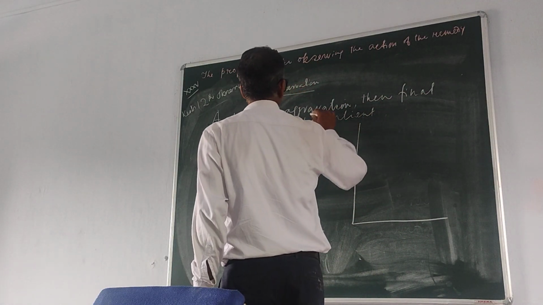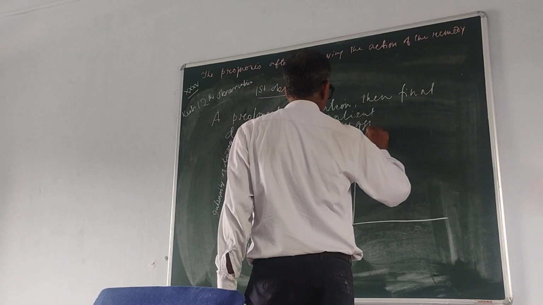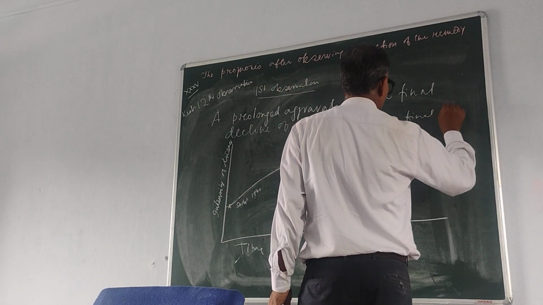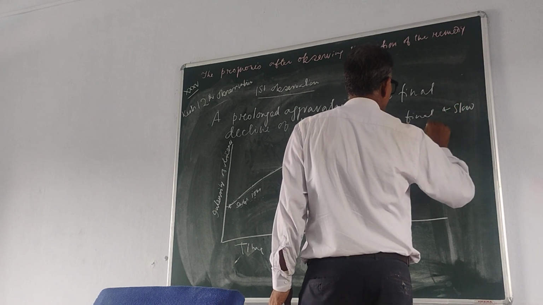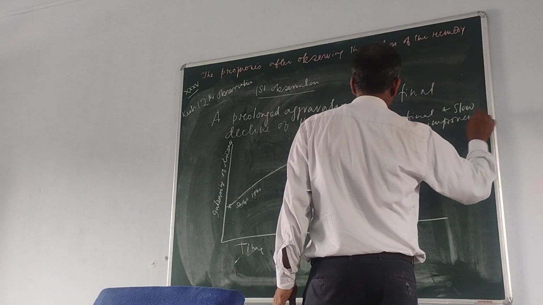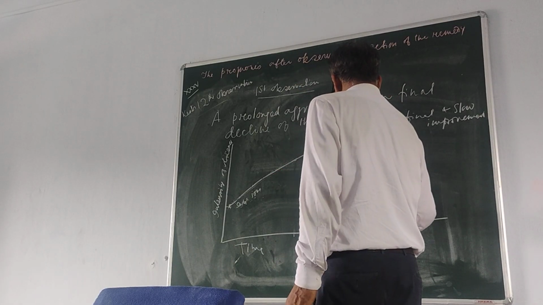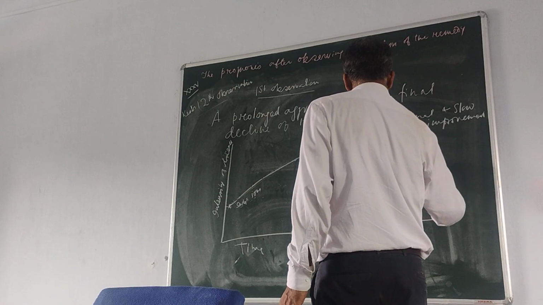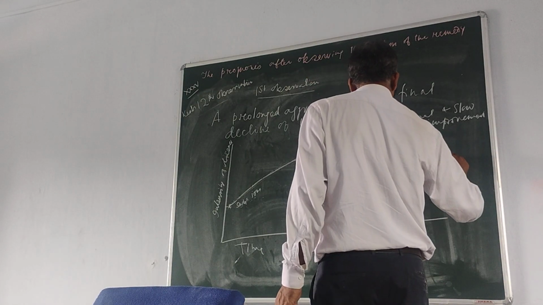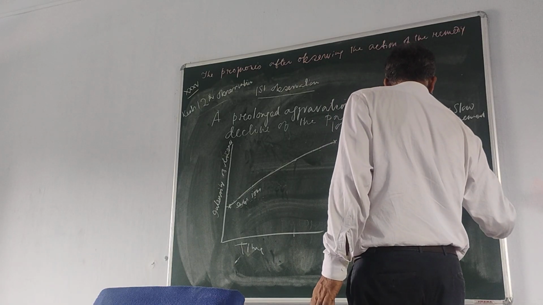Second one: long aggravation, then final and slow improvement. It is like the first one, aggravation is going on, long aggravations, but there the patient dies. But here the patient ultimately copes with the situation and starts improving.